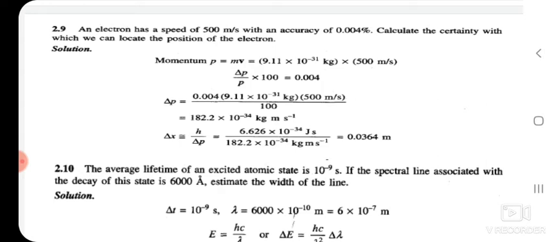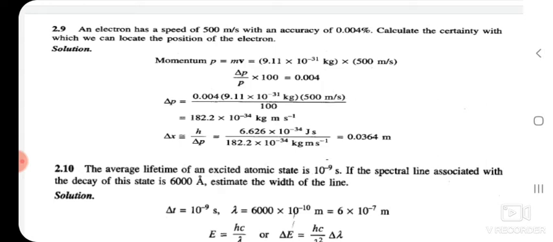Now, here they are giving the velocity. From velocity you can find out the momentum, because momentum is equal to mass into velocity. They are mentioning an electron. We know the mass of an electron, which is equal to 9.1 into 10 to the power of minus 31 kg into 500. It gives the momentum, and the accuracy is 0.004. It means the change in momentum divided by p into 100 is equal to 0.004, from which you can find out the change in momentum, which is equal to 182 into 10 to the power of minus 34 kg meter per second.